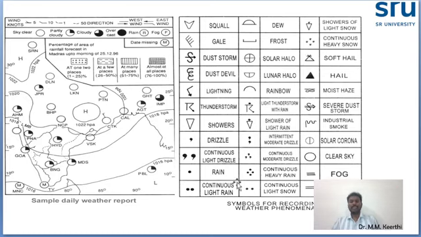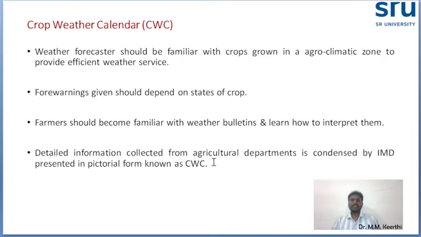You see, a dot means rain. Two dots mean continuous light rain. So these are some of the examples. Okay, this is the synoptic chart.